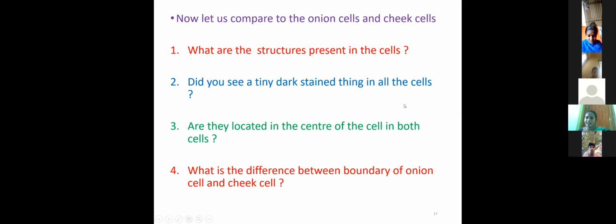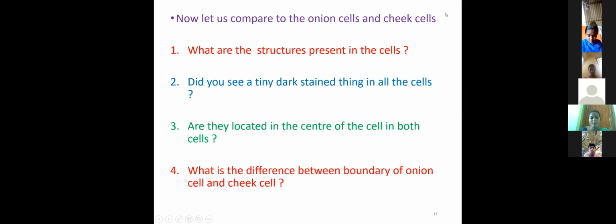Yes. Are they in the center of the cell in both the cells? No. Only in human cheek cells is the nucleus present in the center of the cell. The nucleus is present in the center of the cheek cells.